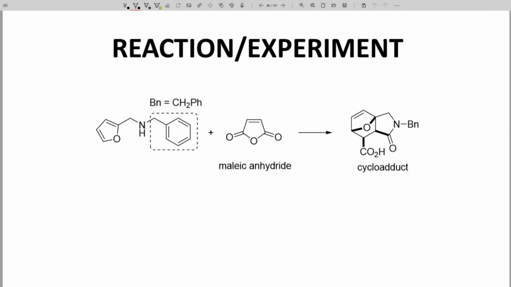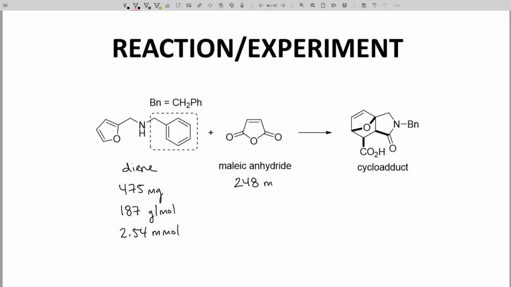Let's work through our yield for this reaction. For our diene, our amine, we used 475 milligrams of the reagent. The molecular weight is 187 grams per mole. That is 2.54 millimoles of the diene.